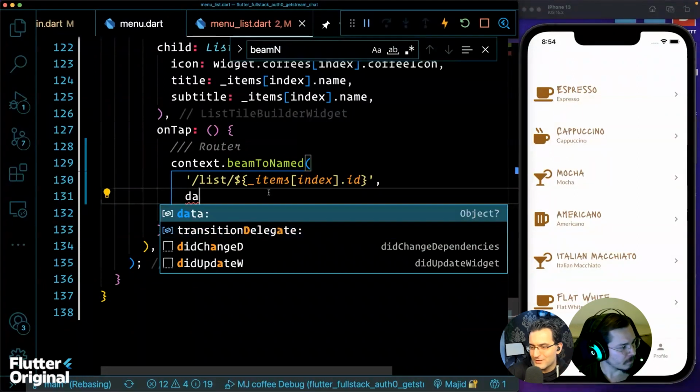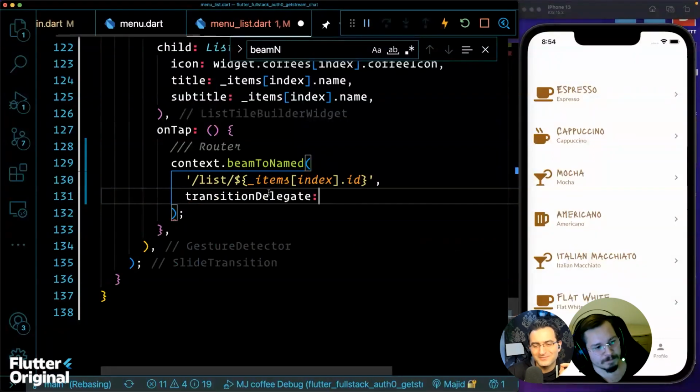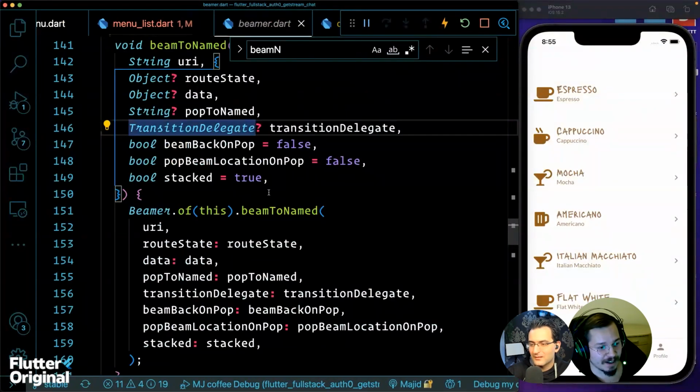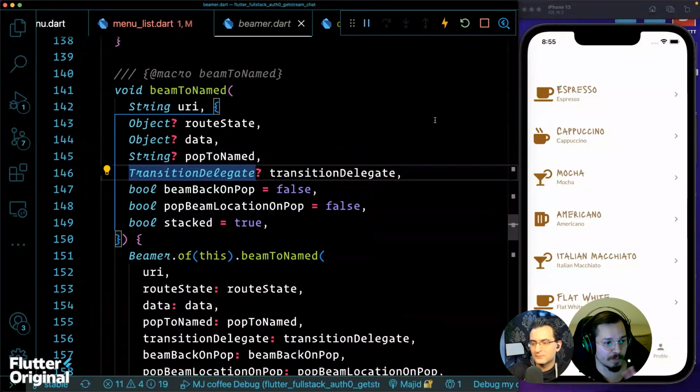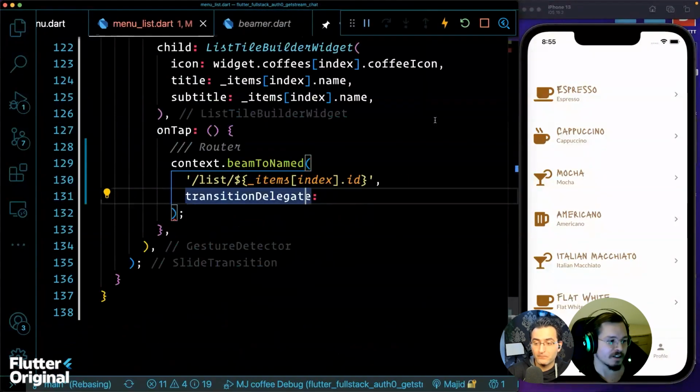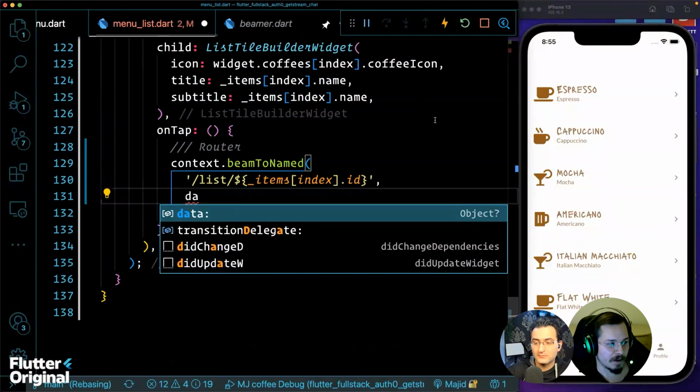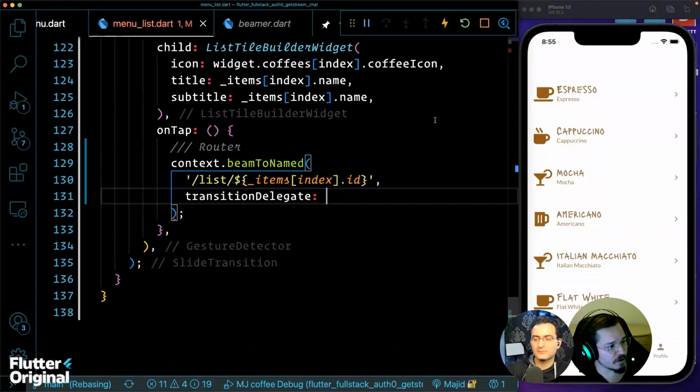Let me ask you a question, because I've seen transition delegate here. What's the use case? Yeah, the transition delegate is for this specific beaming event, if we want to have a different transition delegate. Transition delegate is the algorithm by which one stack of pages replaces another stack of pages. This is rarely overridden, but you can choose a pre-made one.